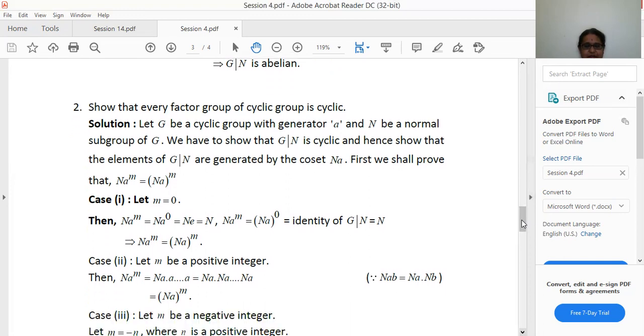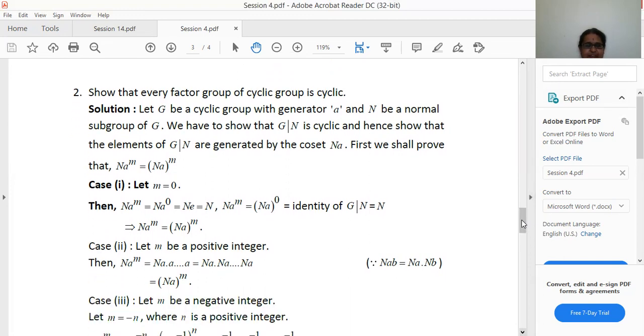Here we are using the property Nab is equal to Na dot Nb. That is, Na a m times can be written as Na dot Na and so on, m times. So for the case when m is a positive integer, we have got Na power m is equal to (Na) whole power m.